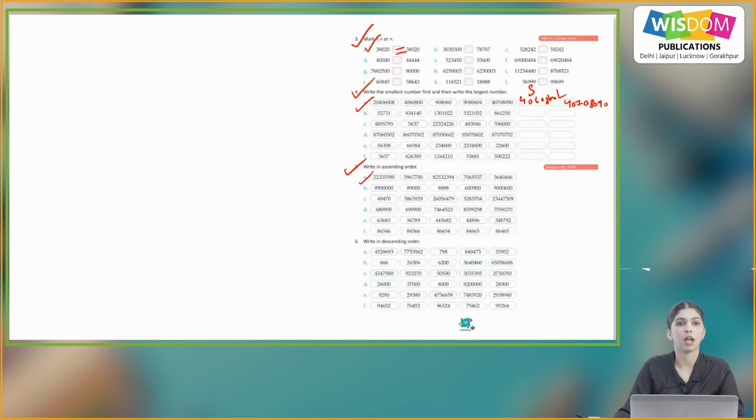Question number 5, write in ascending order. A part, so we have the numbers, we have to write these in ascending order.